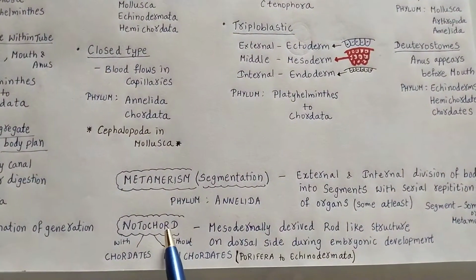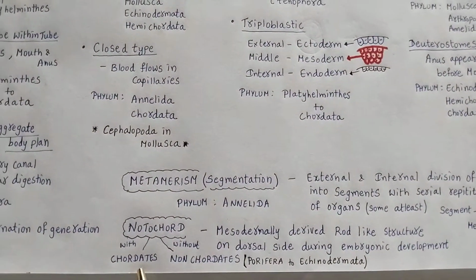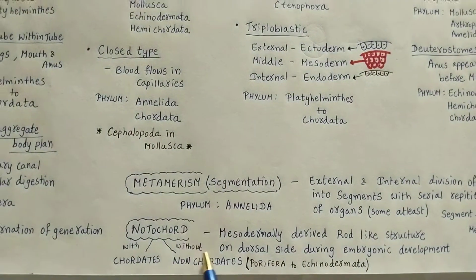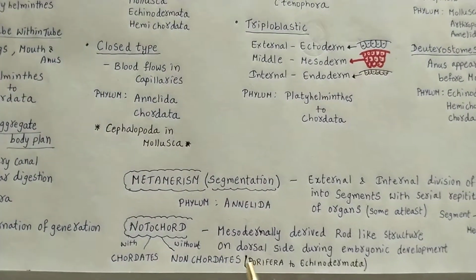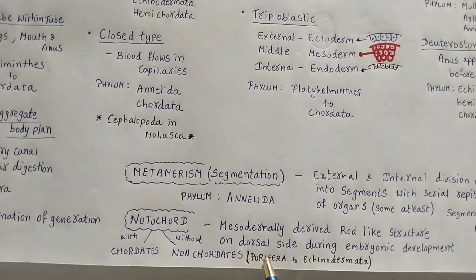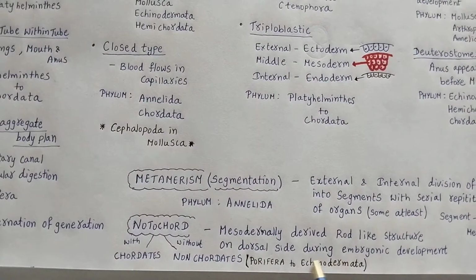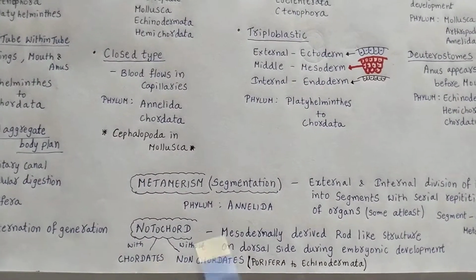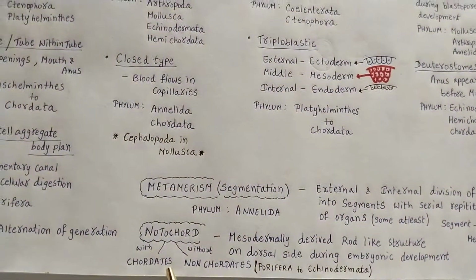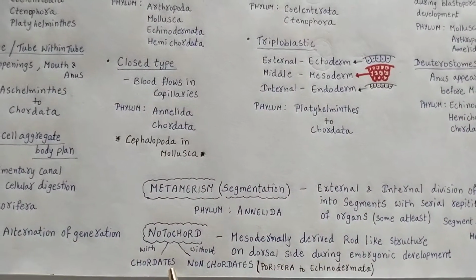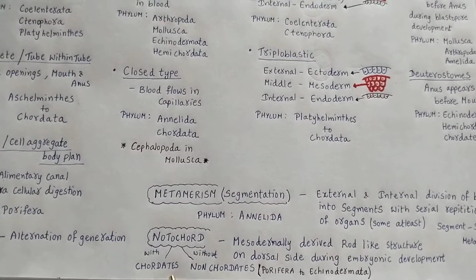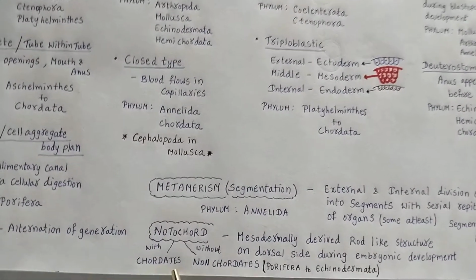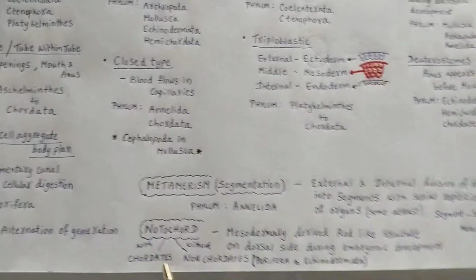If this structure is present, then we consider them chordates, and if this notochord is absent, we consider them non-chordates. So non-chordates range from Porifera phylum till Echinodermata, whereas in Hemichordata we can't consider it exactly a notochord because later they identified it as stomochord. Okay, so Chordata is a separate phylum.